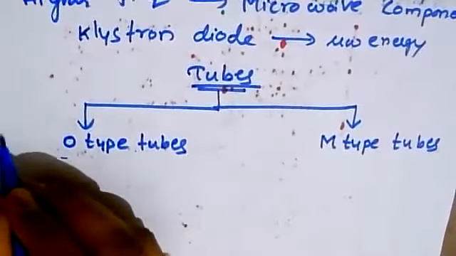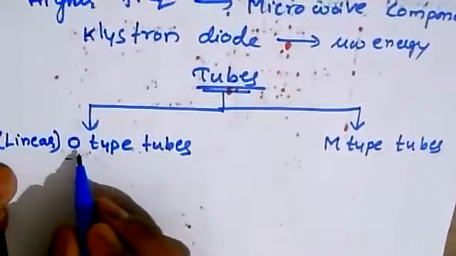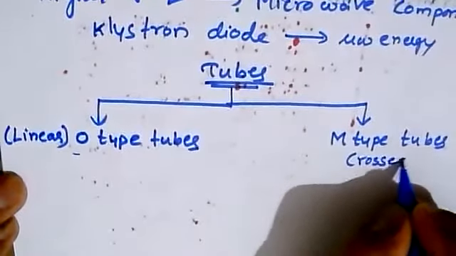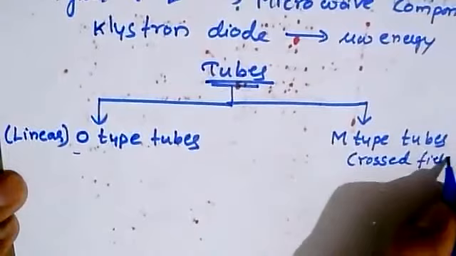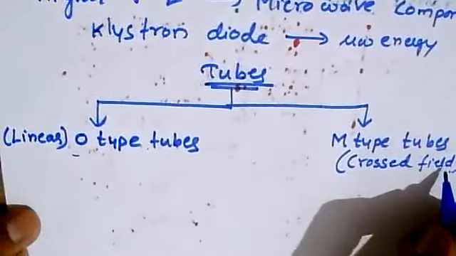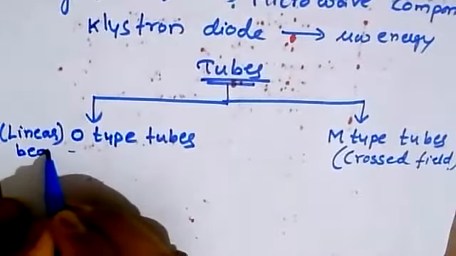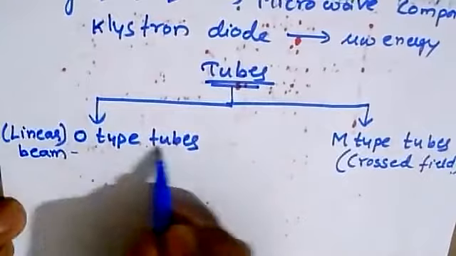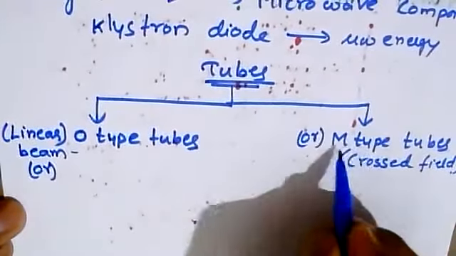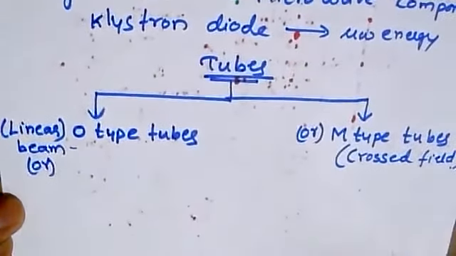O type tubes are also called linear tubes or linear beam tubes, and M type tubes are called crossed field type tubes. They can be called by either of the names.